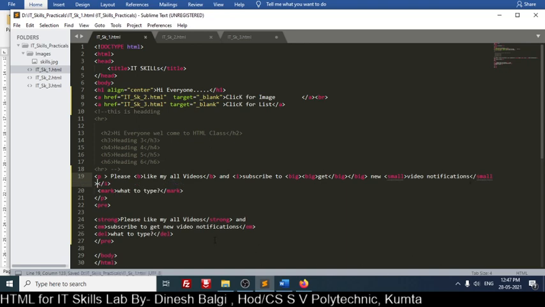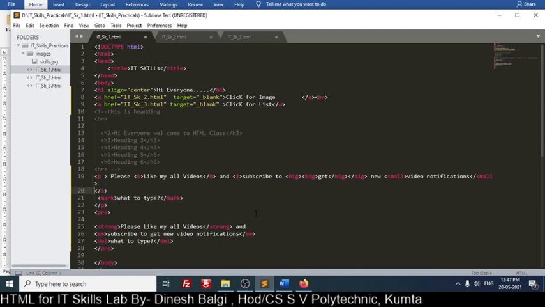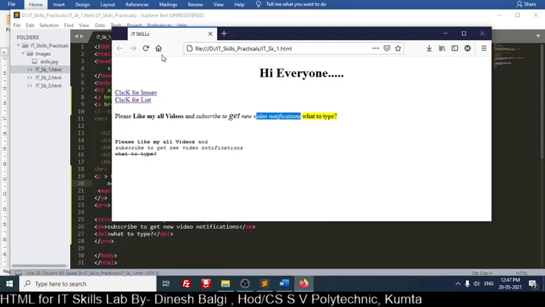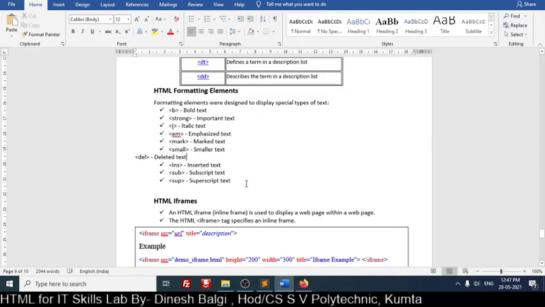Control S. Just put an enter here so that I'll have a better idea. Control S. Refresh. See, this is becoming smaller. Further you can decrease the size. So all these we have tried.